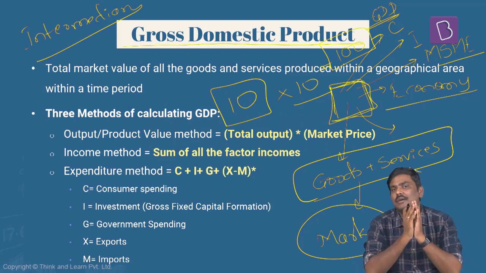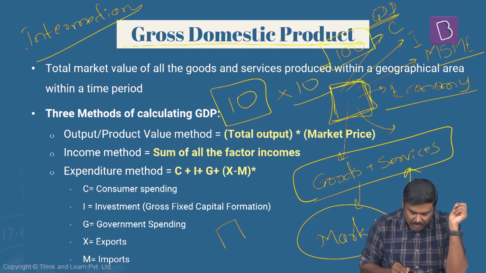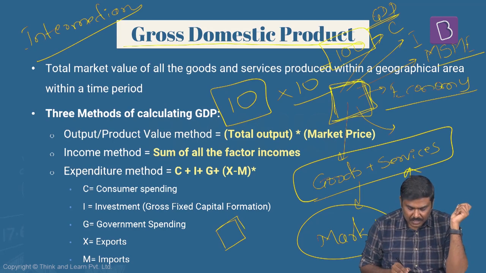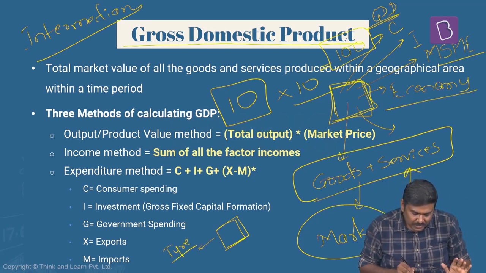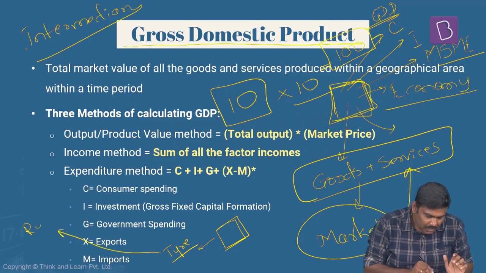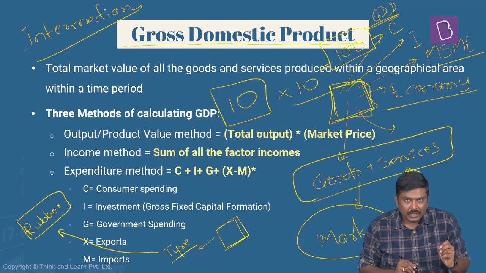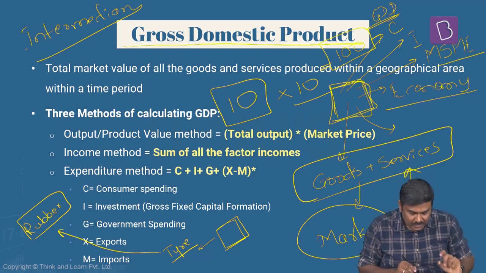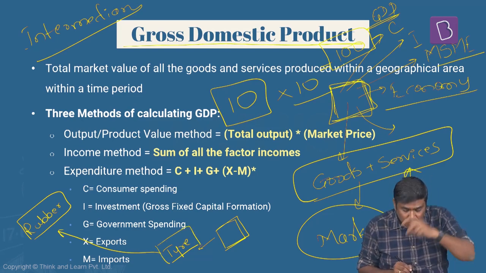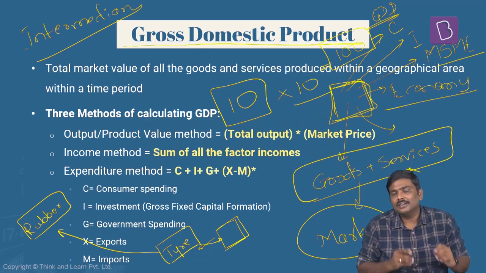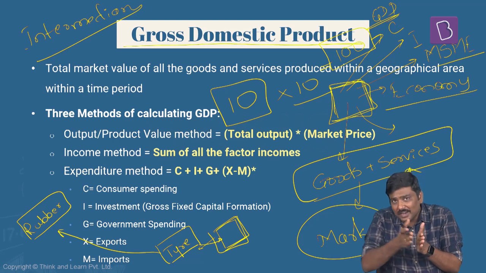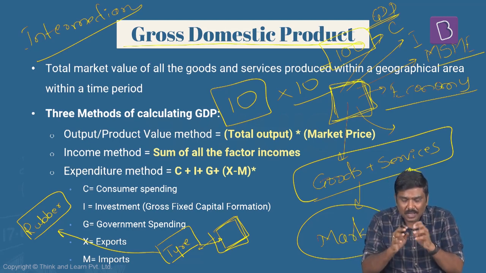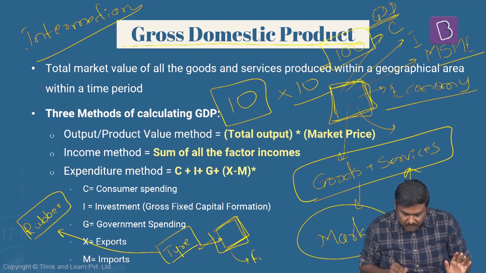Let me give you a simple example. Imagine here is a car being manufactured. To manufacture this particular car, you will require thousands of raw materials. Let me take the example of a tire. Now to manufacture this particular tire, you will require rubber. Now have a look at this. Rubber is first produced and this will be converted to a tire. The tire will be used to manufacture a car. Now what we purchase in the market is nothing but a car. So what the final consumer purchases in the market is nothing but the concept of a final good.